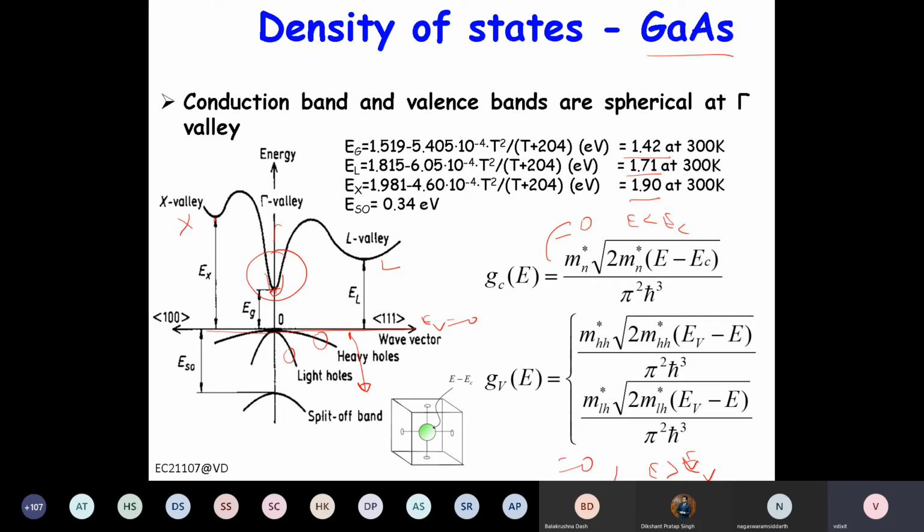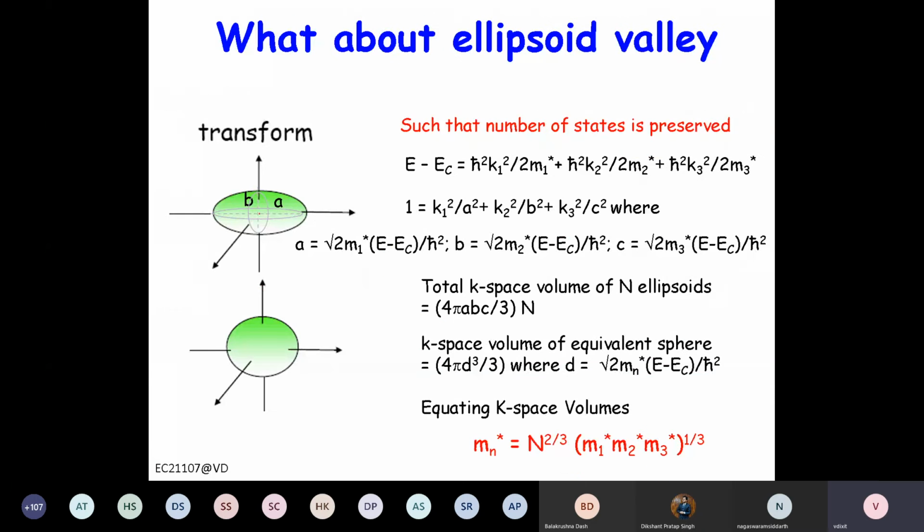But in the case of silicon and germanium, they are not spherical, right? It is elliptical. So in the case of elliptical, how do we calculate? We take the volume of an ellipsoid, which is 4 by 3 pi ABC, with semi-axes A, B, and C. So this will be the volume of the ellipsoid, and we can equate it to another sphere of radius D.